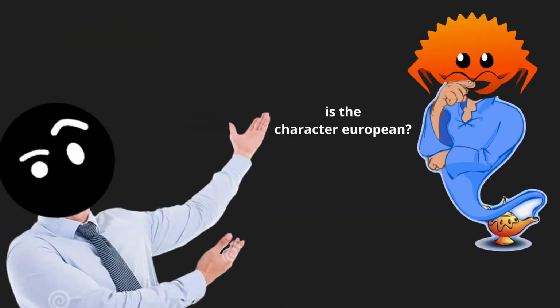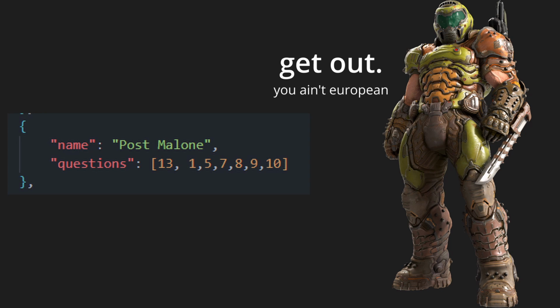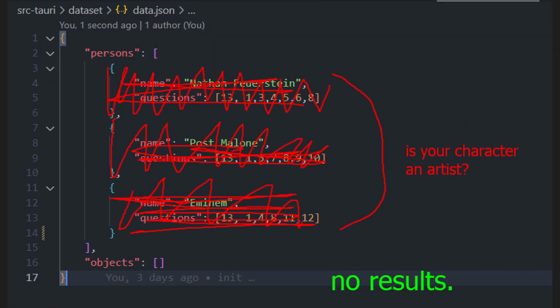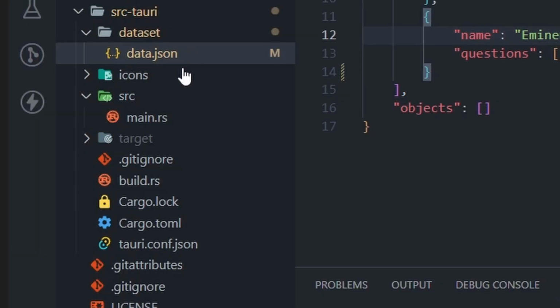A random question is asked, and if the user answers the question with yes, it will remove all the elements that have the question set to no. Which theoretically means it will narrow down to the correct result, assuming the user answers the questions correctly. Now that we figured out which algorithm we'll use, let's move on to the code.